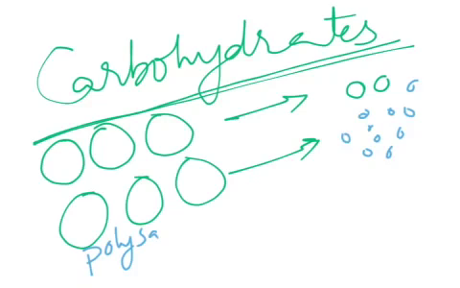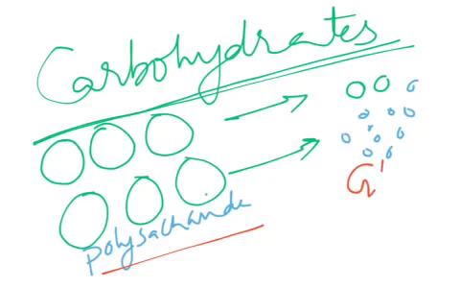When we say polysaccharide or carbohydrate, when we digest these polysaccharides, they will be digested in the form of glucose, fructose, galactose, which we will discuss later. I am taking glucose as an example here to understand better. What is the use of carbohydrate and what is the path of carbohydrate? Simply we say, carbohydrate metabolism.